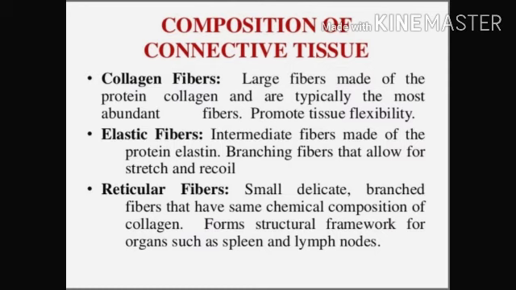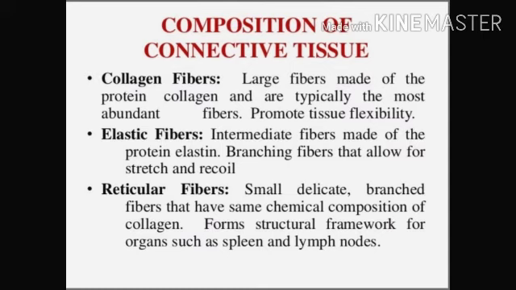Now the composition of the connective tissue. First is the collagen fiber. These are large fibers which are made up of the protein collagen and are typically the most abundant fiber, which promote tissue flexibility. Second, elastic fiber. Intermediate fibers which are made up of the protein elastin and are branching fibers which allow for stretch and recoil.